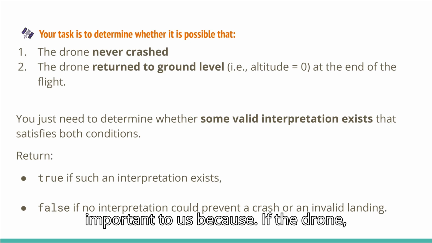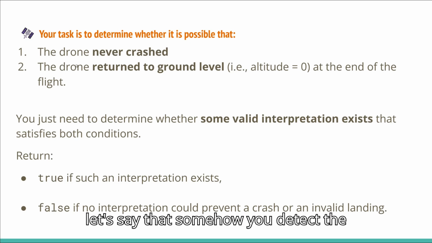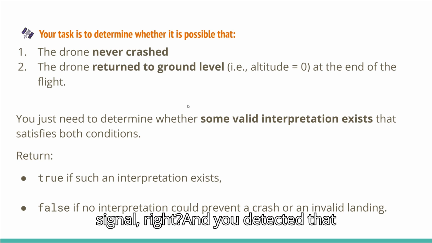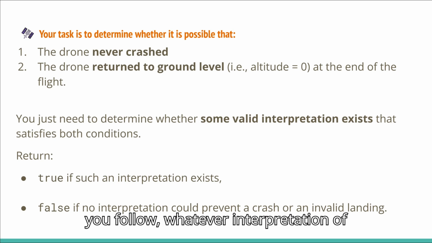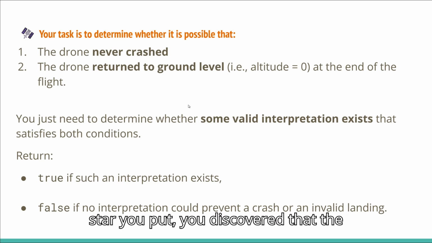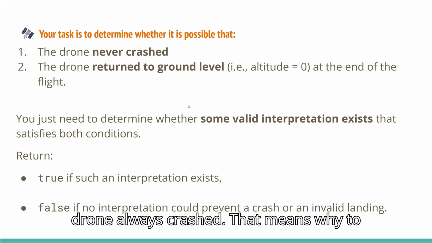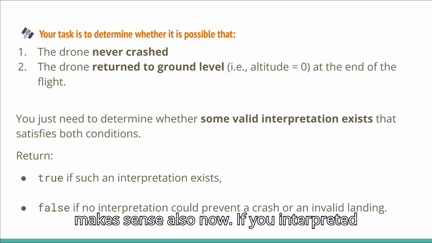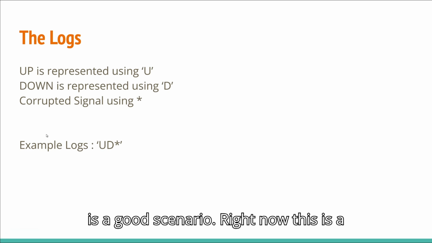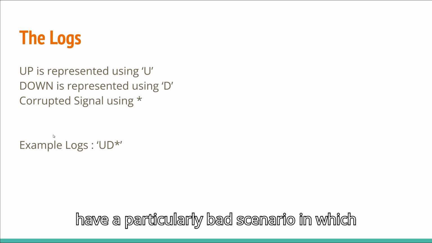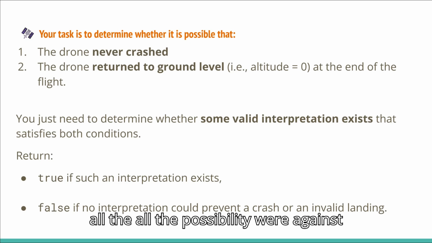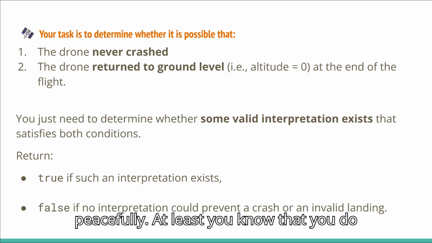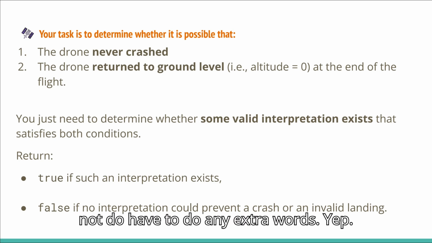And why is this possibility important to us? Because let's say somehow you detect the signals and make sense of them, right? And you discovered that whatever sequence you follow, whatever interpretation of star you put, the drone always crashed. That means why even start your search operation? It makes sense now. If you interpreted the signals in such a way, this is a good scenario. Let's say you have a particularly bad scenario in which all the possibilities were against you, and the drone has effectively crashed. That means do not begin your search operation. You can sleep peacefully. At least you know that you do not have to make any extra effort.